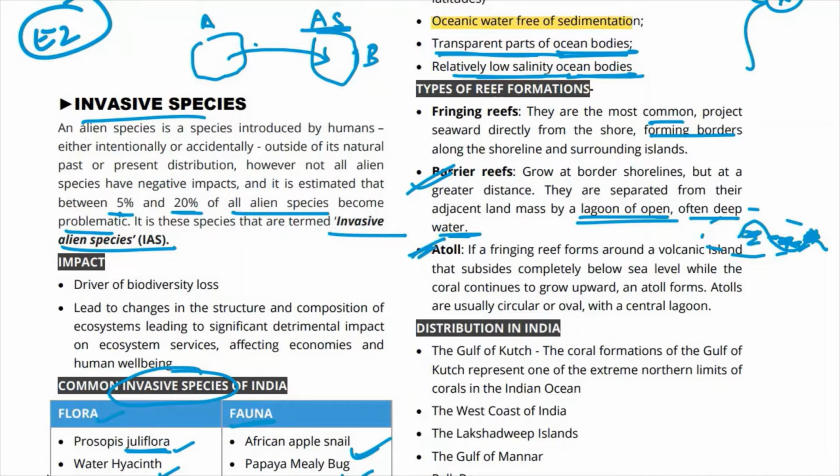अटॉल क्या है? यही आइलैंड जब सबमर्ज हो जाता है पानी के अंदर, तो सिर्फ ये जो राउंड जो जैसे बैरियर रीफ में जो सराउंडिंग रहता है, सराउंडेड रीफ रहता है, अटॉल में वही रहता है, पर अटॉल में जो आइलैंड है वही सबमर्ज हो जाता है. सो इट इज अ फ्रिंजिंग रीफ. If a fringing reef forms along a volcanic island that subsides completely below the sea level, while the coral continues to grow upward, then an atoll forms. Atolls are usually circular or oval with a central lagoon. So they have a central lagoon.